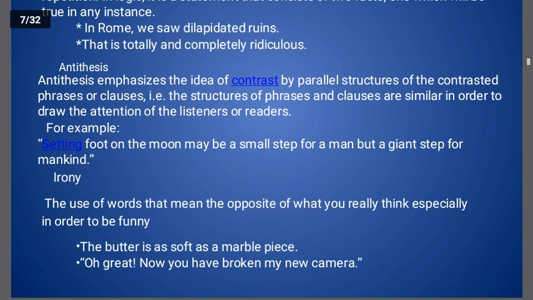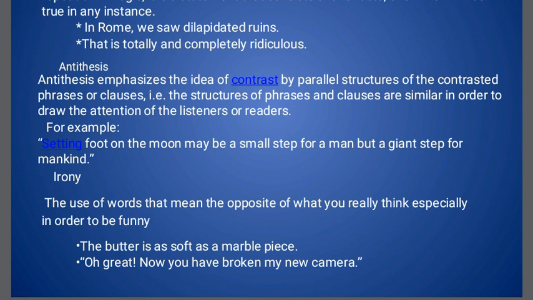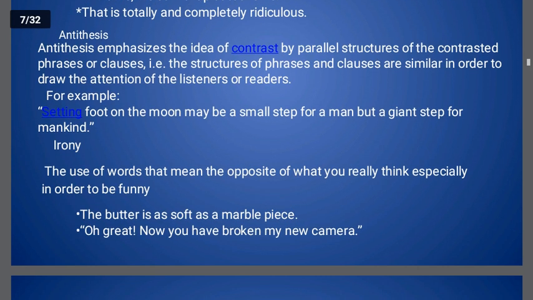I am not explaining the meaning. For a meaning, always refer to a dictionary. That is the best way. Another example is given: that is totally and completely ridiculous. Of course you can clearly understand that the words totally and completely have similar meaning.